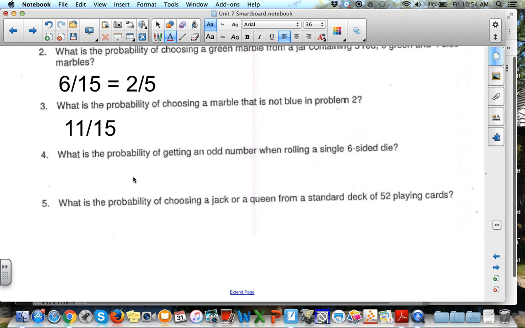What is the probability of getting an odd number when rolling a single 6-sided die? Well, on a 6-sided die, you've got 1, 2, 3, 4, 5, 6, and 3 of those numbers are odd: 1, 3, and 5. So we've got a 3 out of 6 chance, which will reduce to 1/2.